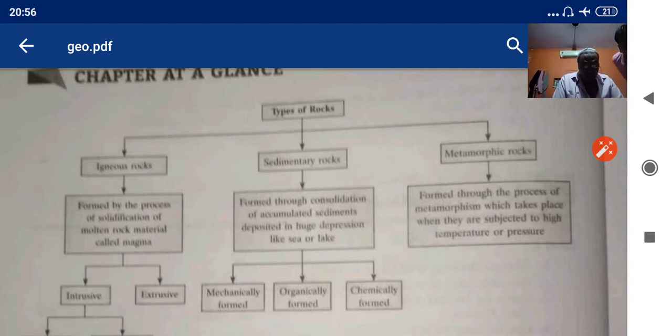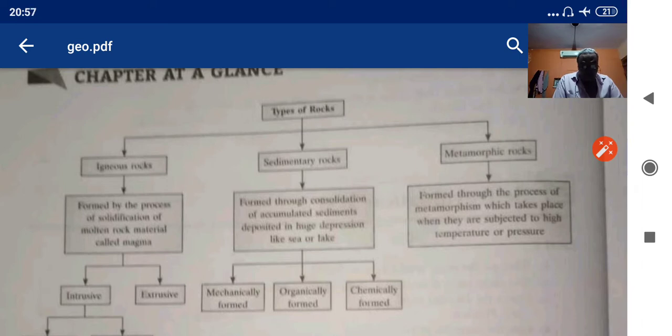Sedimentary rocks are formed by consolidation of accumulated sediments deposited in a huge depression like sea or lake. Metamorphic rocks are those rocks which are formed through the process of metamorphism, which takes place when they are subjected to high temperature and pressure.